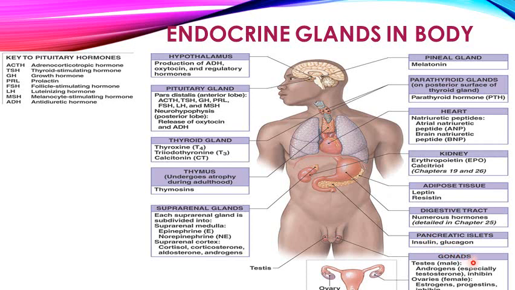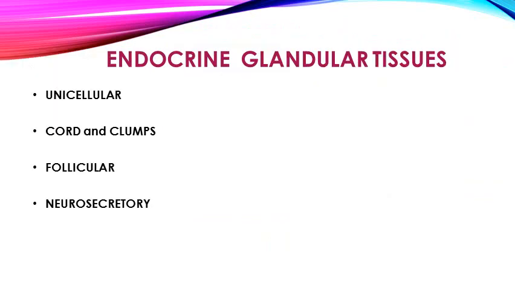And in the gonads, the testes produce testosterone, and the female ovaries produce estrogen and progesterone. So these are the various hormones and their respective endocrine organs, the endocrine glands located in different areas.